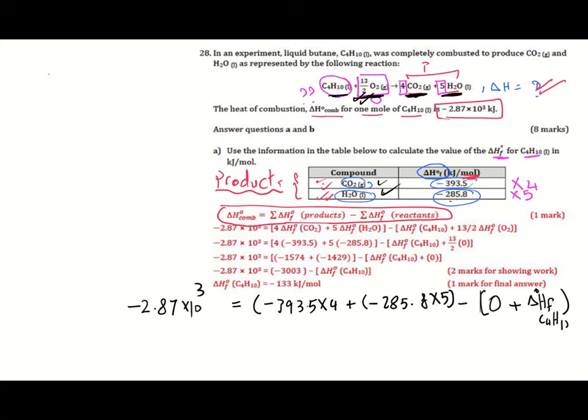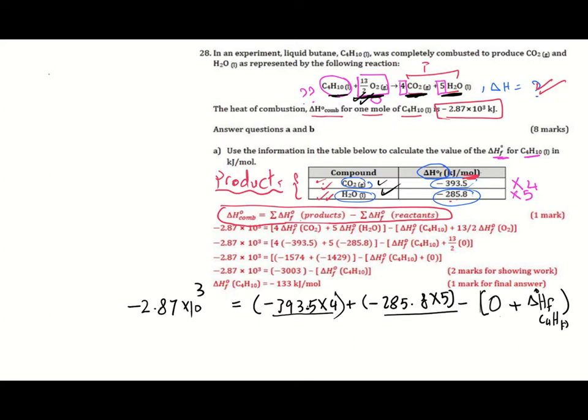You will do your calculation. You are going to multiply 393.5 into 4, and also will multiply 285.8 into 5, get the final value, and then minus standard enthalpy formation of C4H10.